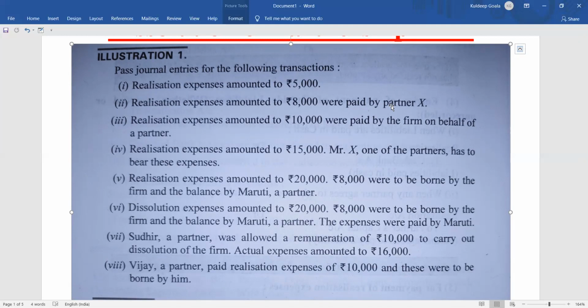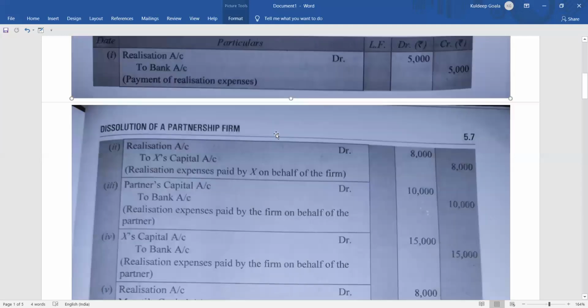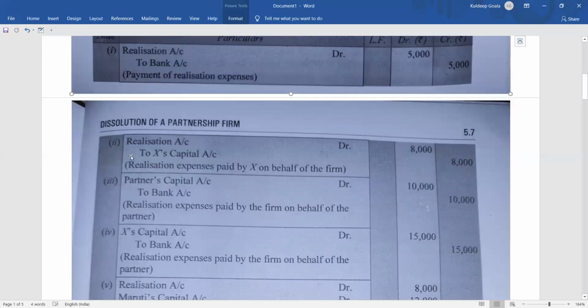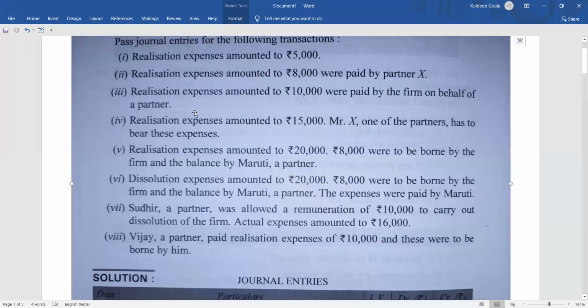The journal entry will be like this: realization account debit for the loss, to X capital account, the source through which the payment has been done. So realization account debit 8,000 to X capital account 8,000, being realization expenses paid by X on behalf of the firm. On behalf of the firm, X is paying the realization expenses. Clear? Now coming to point 3: realization expenses amounting to 10,000 were paid by the firm.